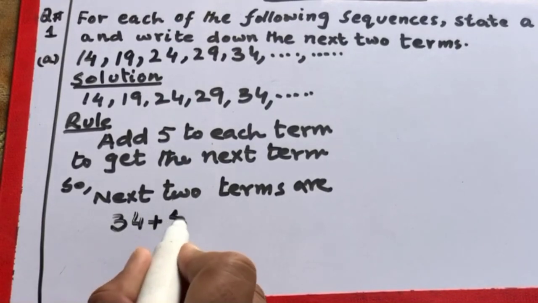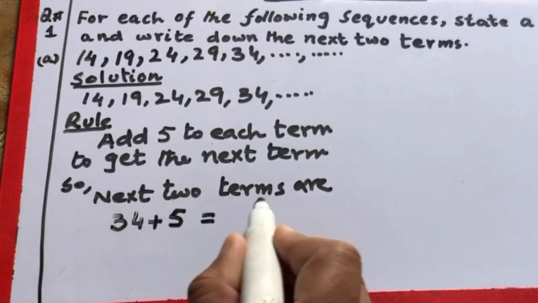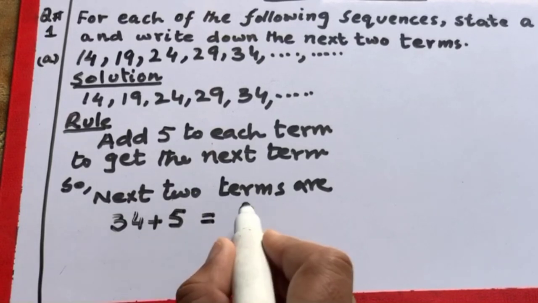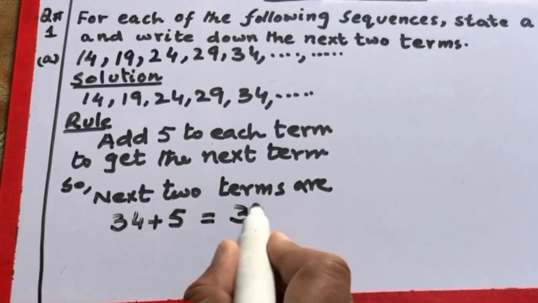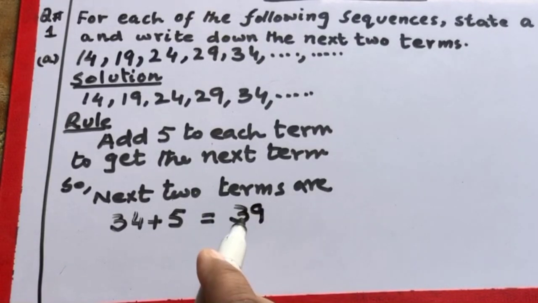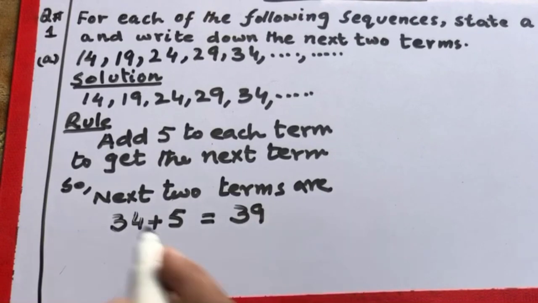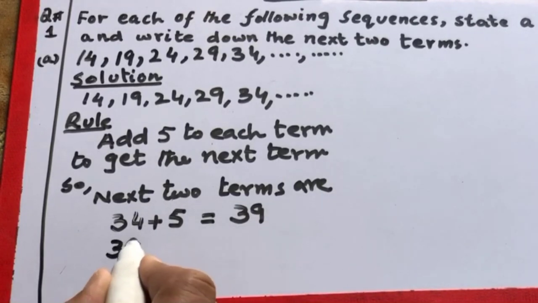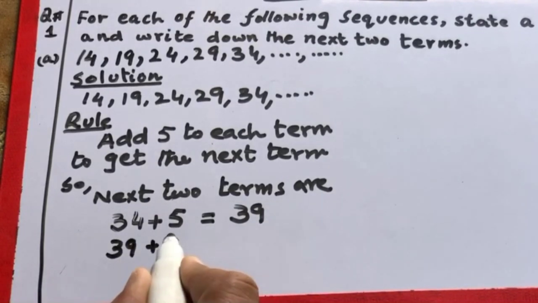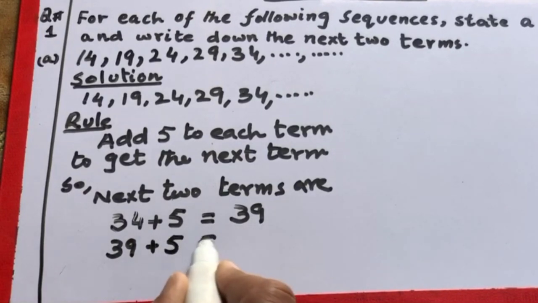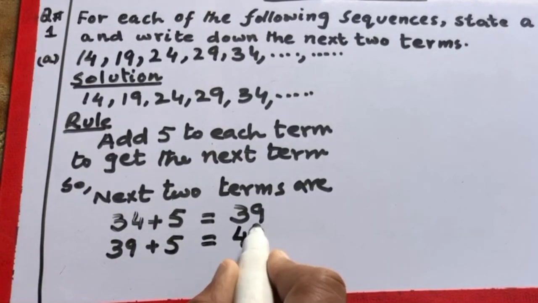If we add 5 to it, we will get the next term, which is 34 plus 5 becomes 39. So it is our next term. Now our last term becomes 39. If we add 5 to it, we add 39 plus 5, so it becomes 44.